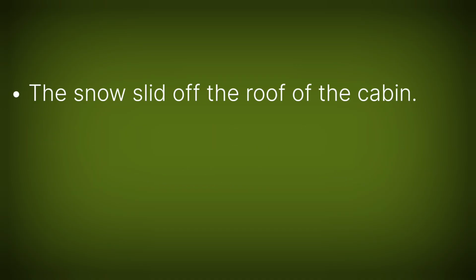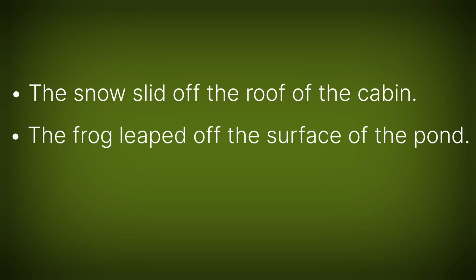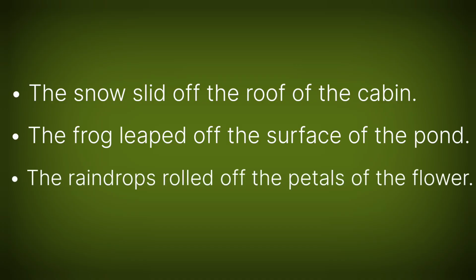The snow slid off the roof of the cabin. This sentence, "off" shows removing from the roof, while "of" shows that the roof belongs to the cabin. The frog leaped off the surface of the pond. Here, "off" shows separation from the pond surface, while "of" shows that the surface is part of the pond. The raindrops rolled off the petals of the flower. Here, "off" shows movement away from the petals, while "of" shows that the petals belong to the flower.